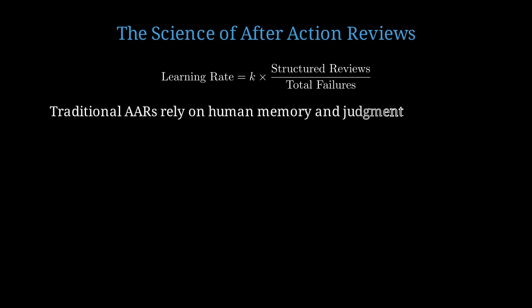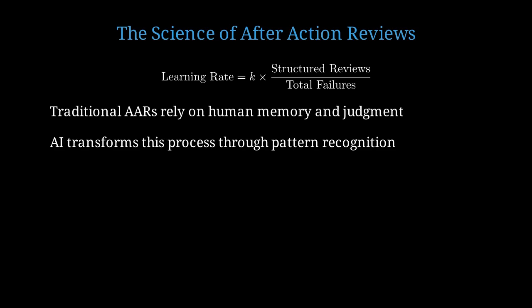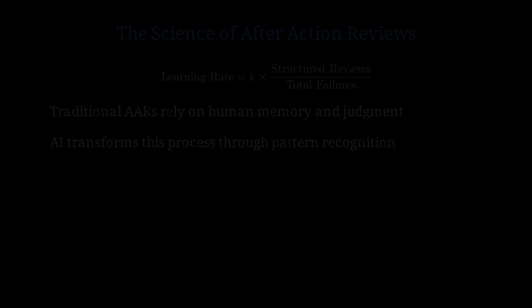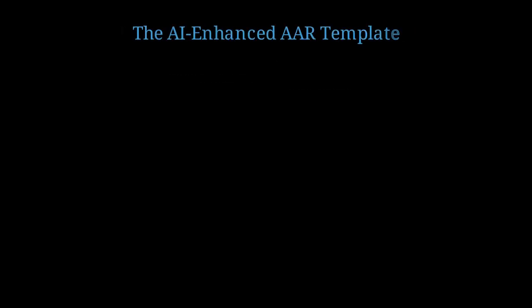Traditional AARs depend on fallible human memory, are time-intensive, and suffer from cognitive biases like hindsight bias and confirmation bias. Artificial intelligence, particularly large language models, can process failure data at scale, identify patterns humans miss, and generate structured insights with minimal bias. Let me introduce a scientifically rigorous template that combines human judgment with AI processing power. This template has 4 critical components.